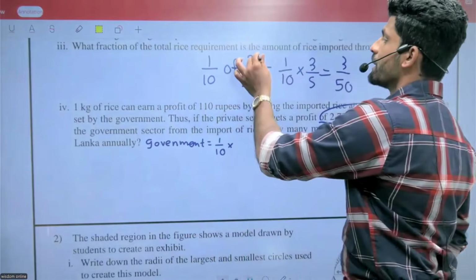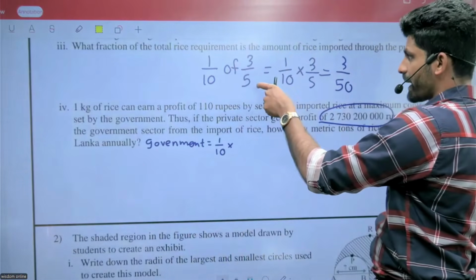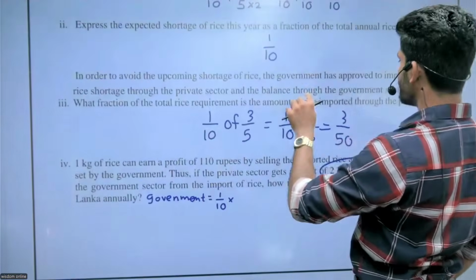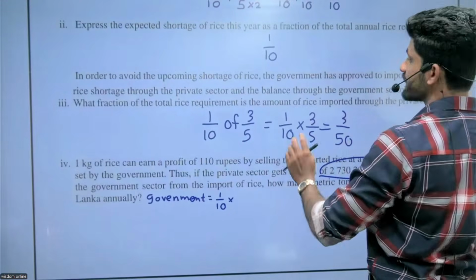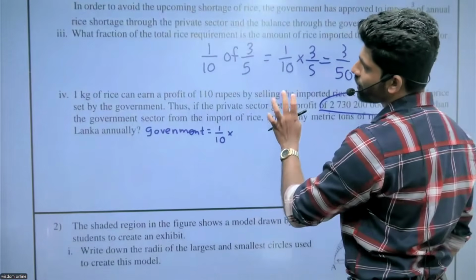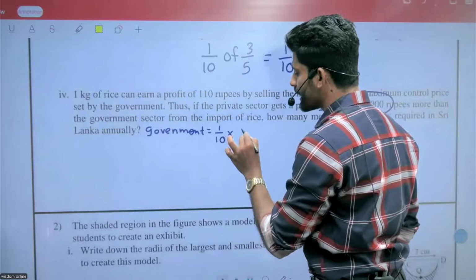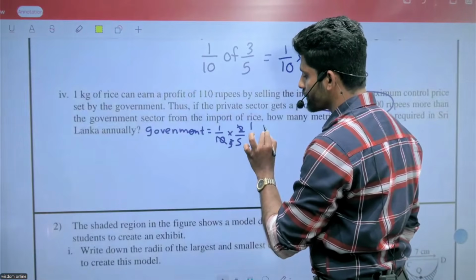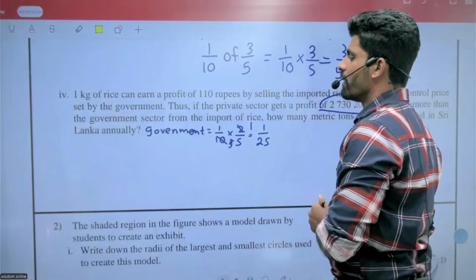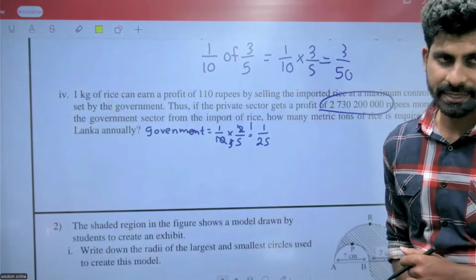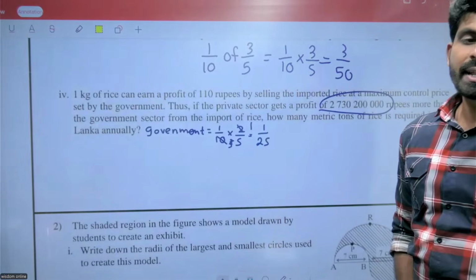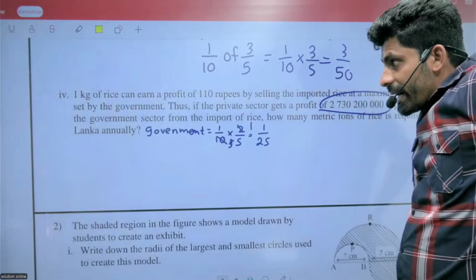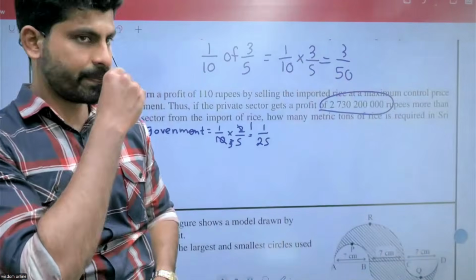1/10 into 3/5 for the private sector. The remaining part is the government sector. Maintain 3/5 for the private sector. What is the remaining part? 2/5 for the government sector. The remaining is 2/5 of 1/5, 5 into 5 is 25. So 1/25 for the government sector, that fraction of the whole rice will be taken by the government sector.